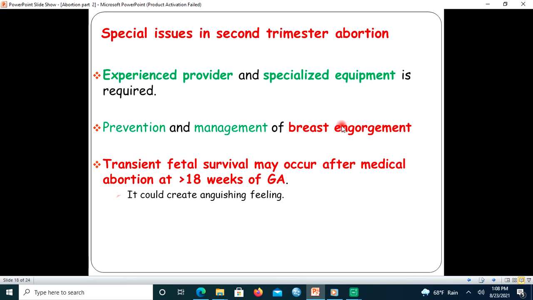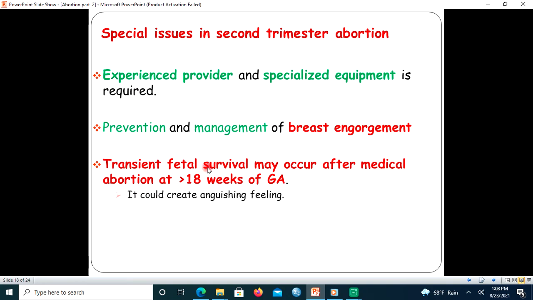So in this case, starting from 16 weeks, the breast may engorge. So the prevention and management methods for breast engorgement should be undertaken here. So the woman should be counseled on preventing breast stimulation, on using cold compress, and having a tight breast binder.